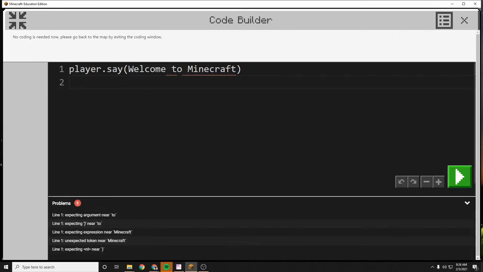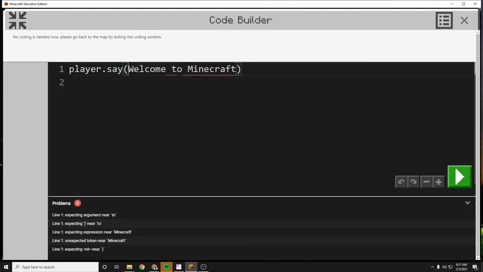So here's the thing, right here, welcome to Minecraft. This is not Python code. That doesn't mean anything. What I need to tell it is I want it to say the words, welcome to Minecraft. And in programming in Python, we would call that a string. It's a string of letters. So all I want it to do is say, I don't mean find the code welcome to Minecraft, I want you to say the words welcome to Minecraft.